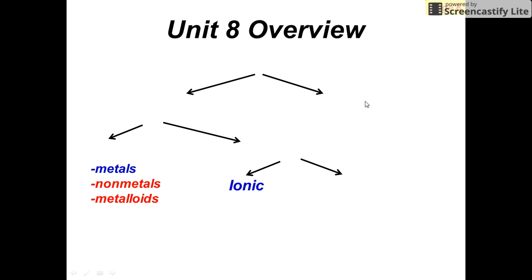So this chart should maybe be vaguely familiar looking from the shape of it. If we start up here with all matter, then we're going to divide it into two categories. And I'm thinking maybe you can make some predictions here, but I'm just going to run right through it. We've got pure substances and we've got mixtures. Now, in this unit, we're not going to worry so much about mixtures. We talked a lot about mixtures when we were talking about solutions, but in this unit, we're going to focus on the pure substances.